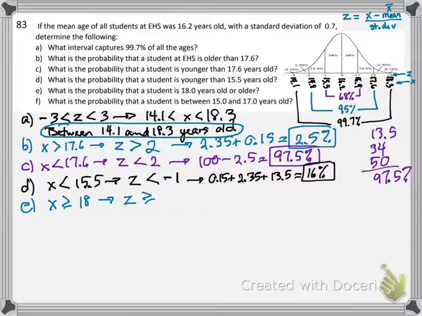I have to use the formula to figure that one out. Z equals the 18 I want to know about minus the mean, which was 16.2, divided by the standard deviation, which was 0.7.